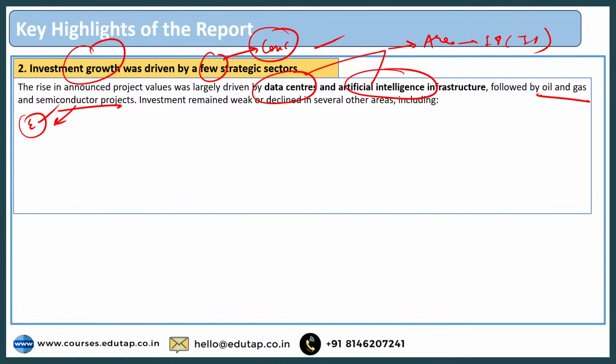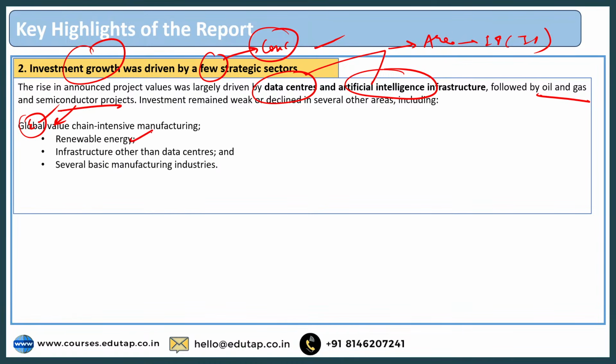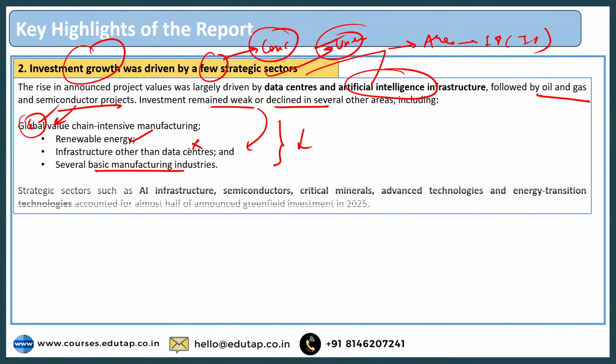But if I talk about other sectors, for example, renewable energy, infrastructure avenues other than data centers, or several basic manufacturing industries, over here the report says that the investment has remained weak or it has declined, right? So over here the investments have declined. So again, what you can say is that the growth that has happened is largely driven by few sectors only, which means that it is highly uneven in nature, right? So this is what the report says.